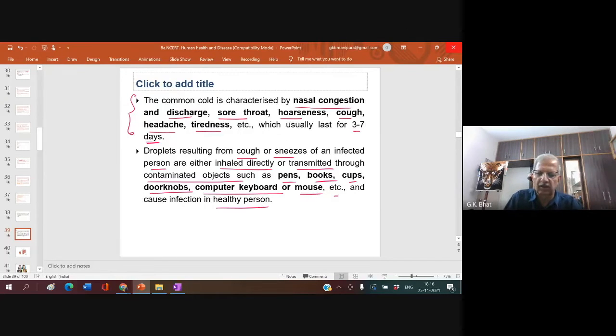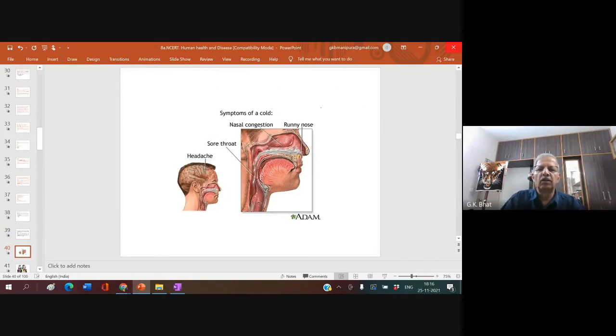It spreads very quickly. So, this is what you come across, nasal congestion. And you do come across a runny nose, trickling down. Sometimes even a dozen of kerchief will not be sufficient. And this is what a sore throat. Right? So you feel a sort of a pain there in the throat.